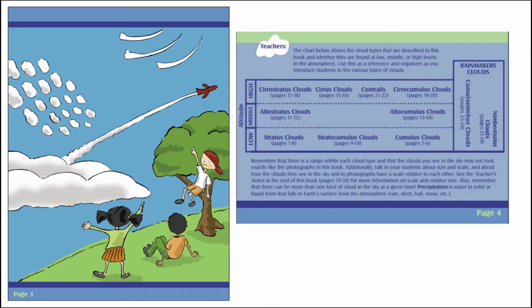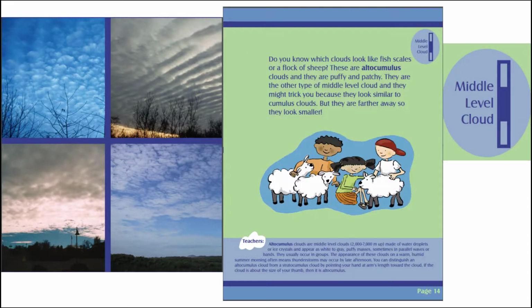The Clouds book has a lot of information in it. There are illustrations for the cloud types and teacher tips throughout. There are also great photograph examples of clouds and contrails, as well as indicators which show the level that the clouds being discussed would be in the sky. So in this example, they're showing mid-level clouds. Coupling all of this with the sky color information really helps students with cloud observations.